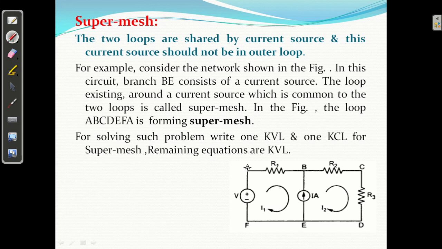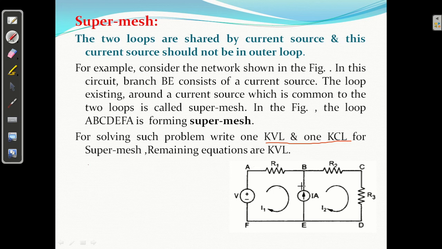Now, how to solve it? For solving such a problem, we have to write one KVL for the super mesh A, B, C, D, E, F, A, and one KCL for the super mesh. We can't write two KVLs. Clear? So we have to write one KVL and one KCL for the super mesh. Okay, so how to do it?